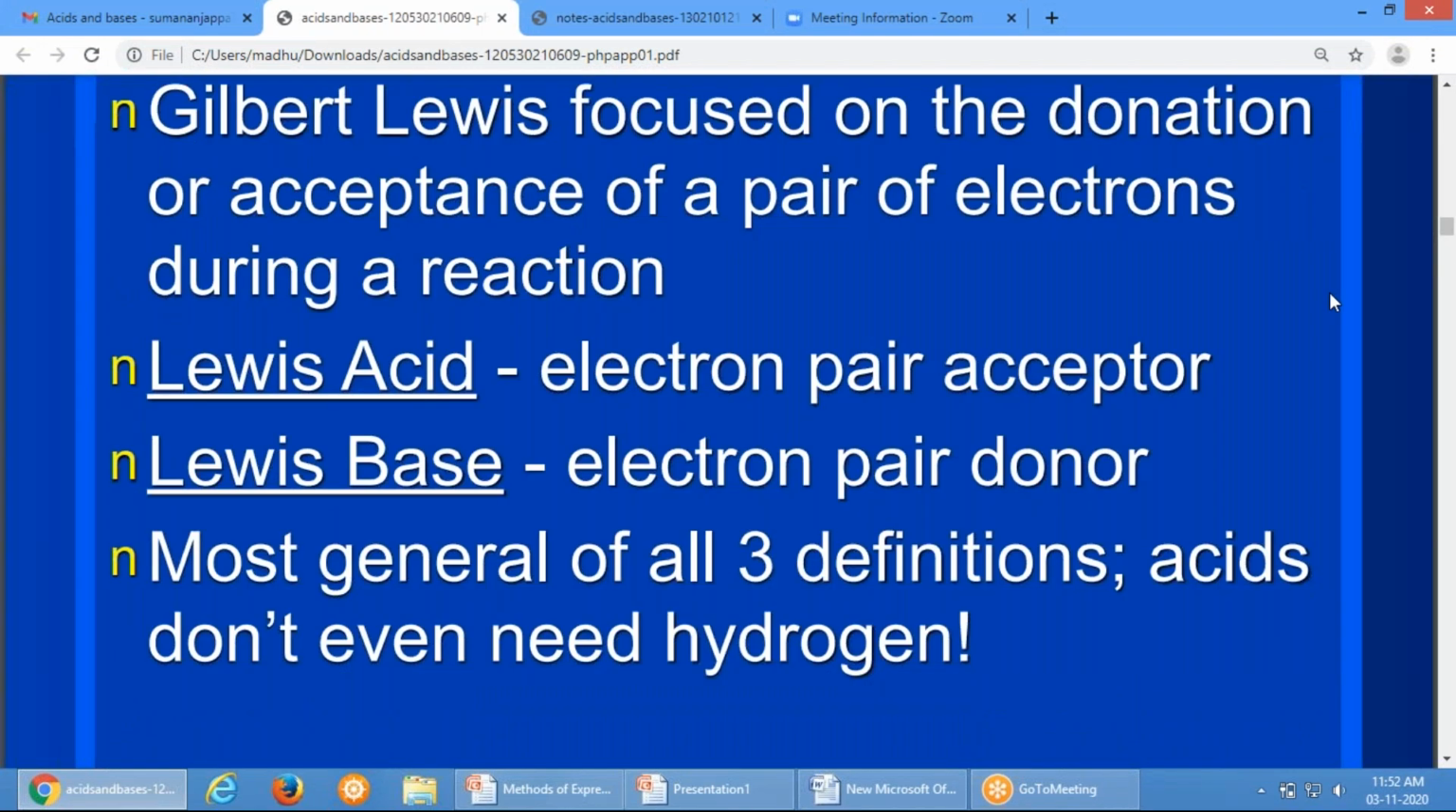This is the most general of all three definitions; acids don't even need any hydrogen. In this definition, it is only related to electrons. The first two theories say hydrogen. So if a substance does not contain hydrogen but is still an acid, they fail to explain it. But this Lewis theory explains it. If it does not contain hydrogen, it acts as an acid by electron contact, that is, by either electron donating or electron accepting.